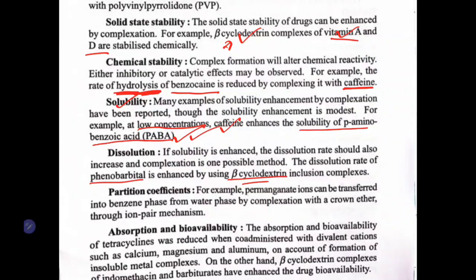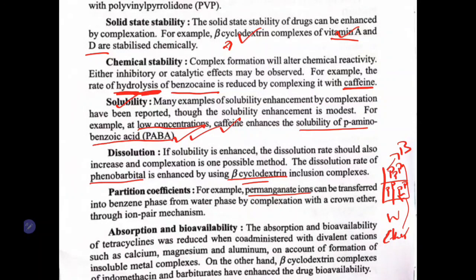For example, permanganate ions can be transferred into the benzene phase. If you take a benzene water system, we have benzene here and we have water here. Initially, the permanganate ions are soluble in water, they are present here. When you add crown ether to the permanganate ions, this ether forms a complex with the permanganate ion and it will slowly shift your permanganate ion to the benzene.